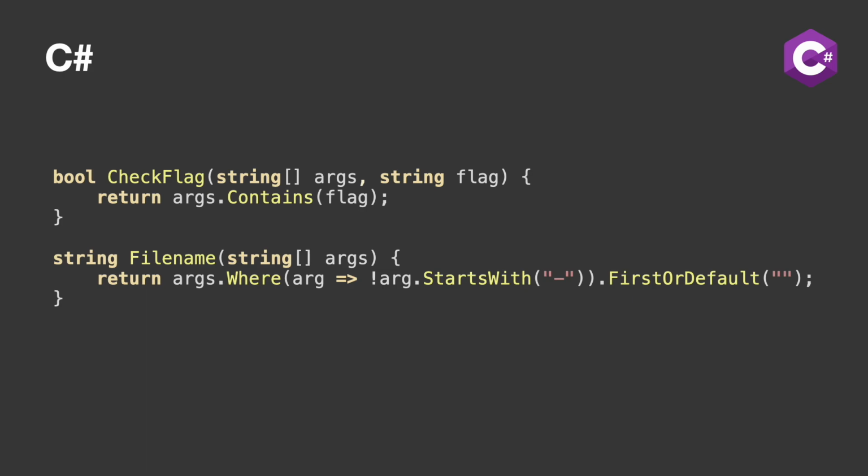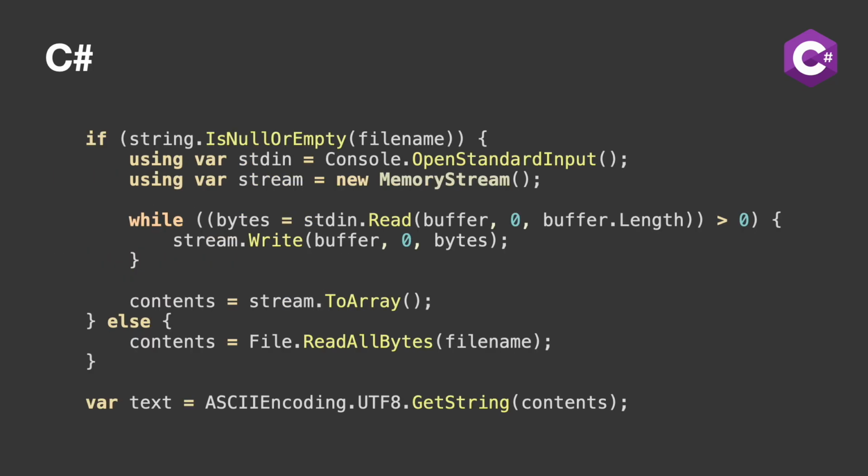The fluent function calls are easy to read, and the intent is clearly stated. The language gives you all the bells and whistles you'd want in a modern application programming language. Reading standard in is the case that kind of betrays the broadly nice API. This is why doing a practical programming challenge is useful. It feels like there should be an analog to File.ReadAllBytes for standard in, but instead we use an implementation similar to Lua, where we read the standard in in blocks. Decoding the string has that very enterprise feel, but I do like how it clearly states exactly what we're doing.